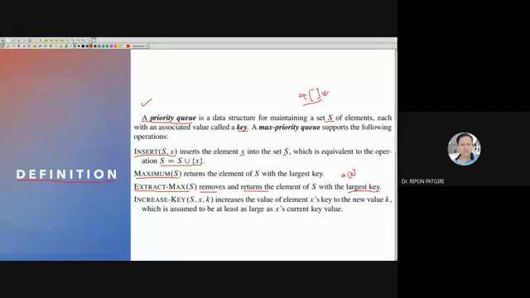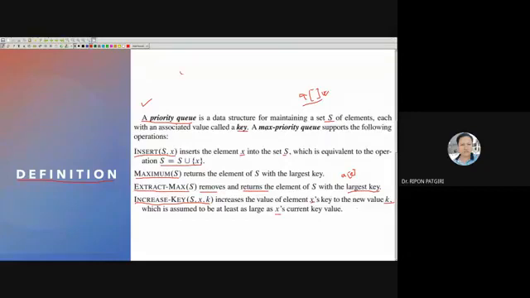and reheapify it. And increase key. Suppose I would like to increase the priority of something. Then it must be possible to increase the element. Suppose I would like to increase the value of the key of x to the new value k. Then I must be able to increase it.